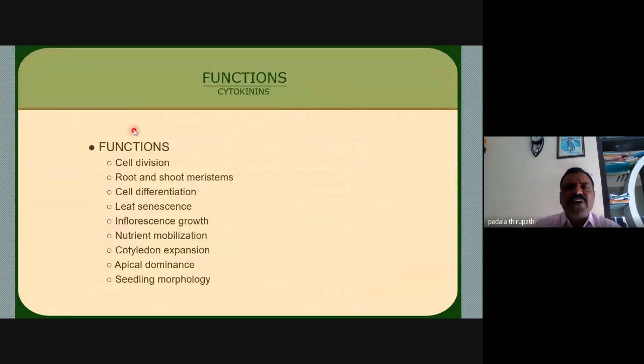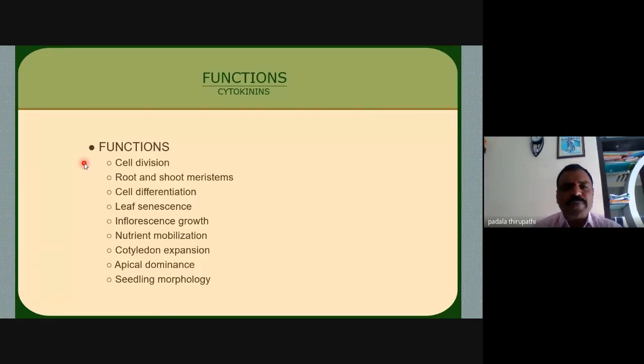Then what are the physiological functions related to cytokinins? The major physiological functions we observe here. Number one, the first important one, is cell division. Cytokinin means cell division. Cell division depends upon the most important phytohormone, the first important hormone, that is cytokinin. So cytokinin is responsible for cell division.